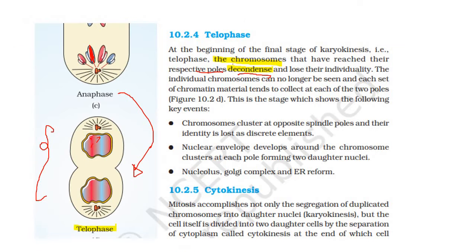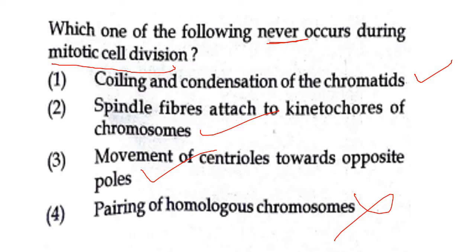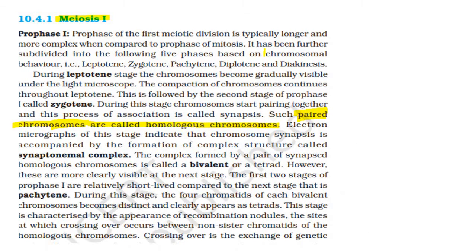Next, which one of the following never occurs during a mitotic cell division? Coiling and condensation of chromosomes, yes, it does occur. Spindle fibers attached to kinetochores of chromosomes, we did see. And then movement of centrioles towards the opposite poles, yes. Pairing of homologous chromosomes, no. This occurs during meiosis. Let's see the solution.